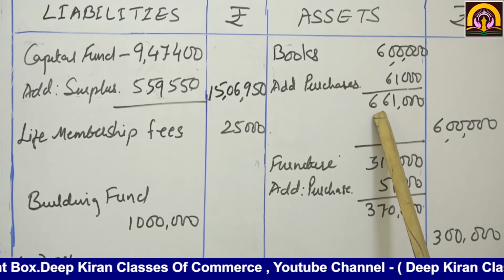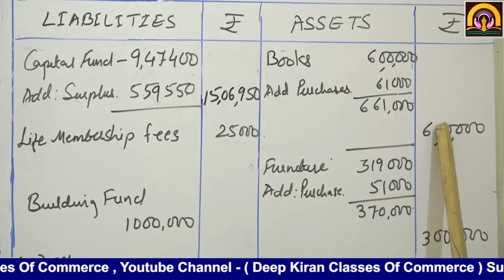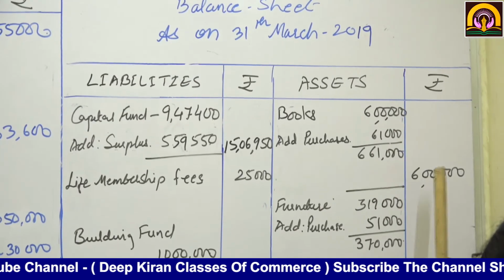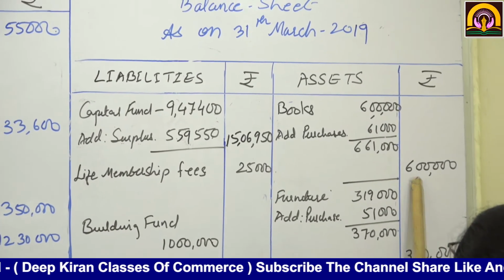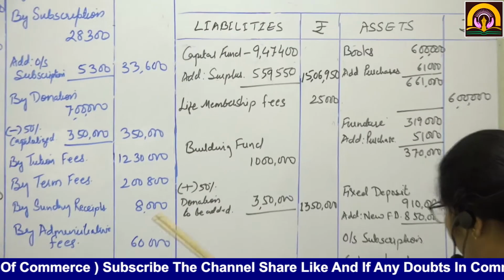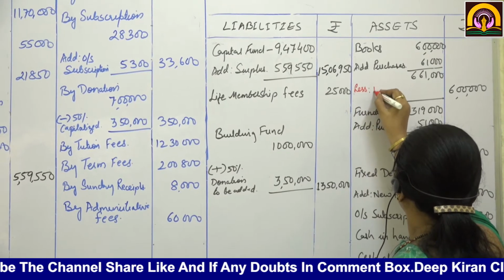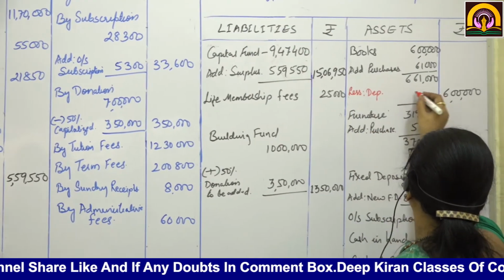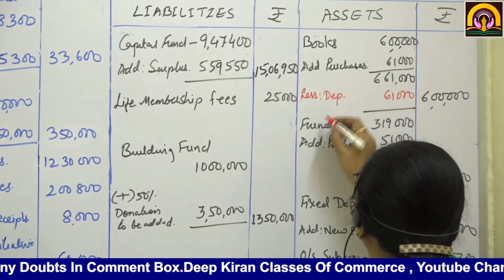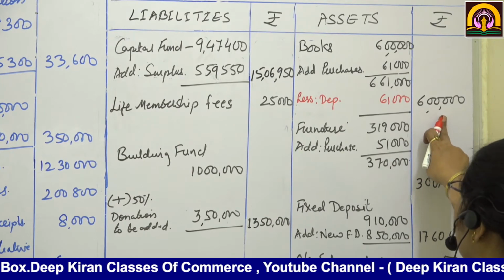So the total is 6,61,000, and the closing balance on 31st March 2019 for books is given as 6 lakhs. If you minus this from this, you will get depreciation. So less depreciation: 61,000. Then only we will get 6 lakhs.